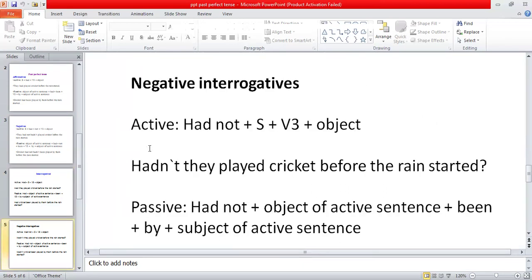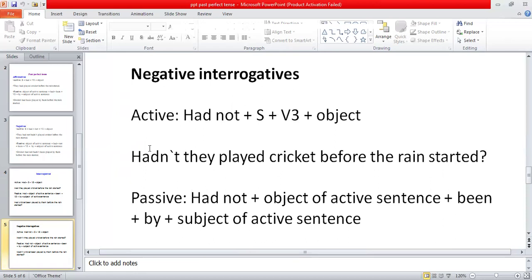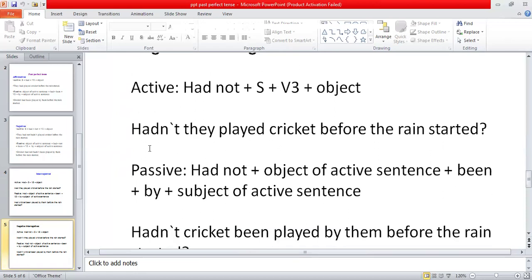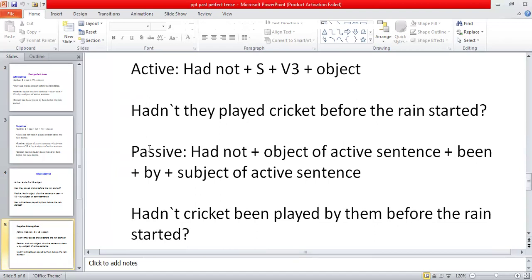Sometimes we have negative interrogative sentences. So hadn't plus subject plus third form of the verb plus object. If we want to change them into passive, hadn't will be there in the beginning of the sentence, and then the rest of the sentence will be written in the passive voice.